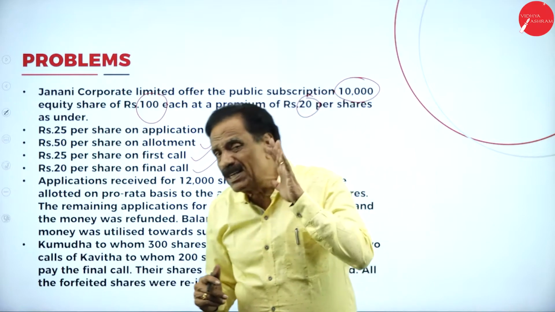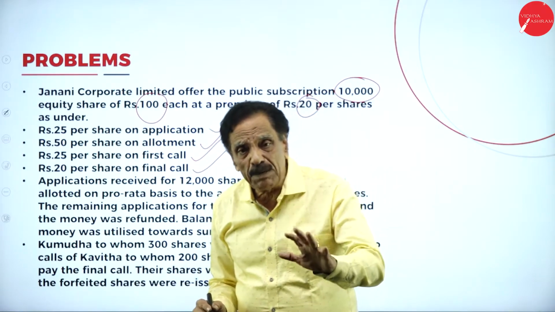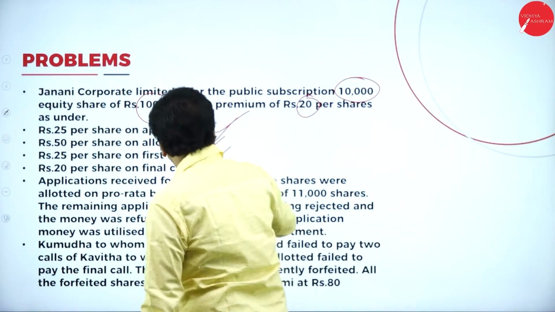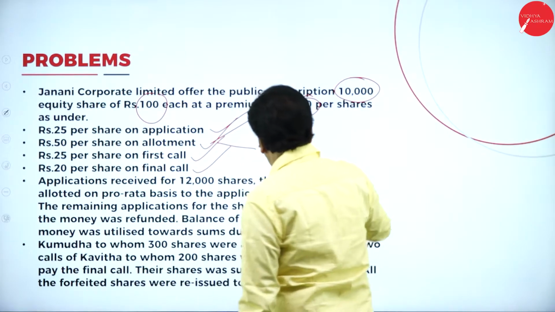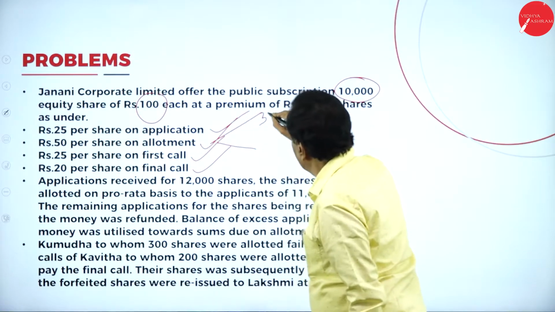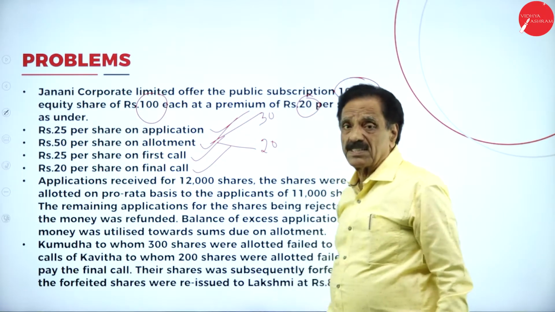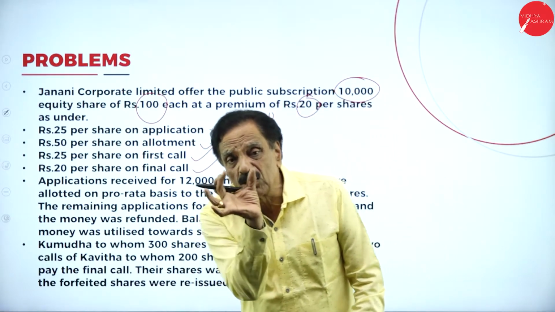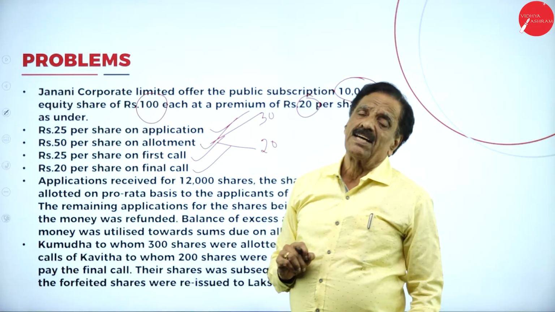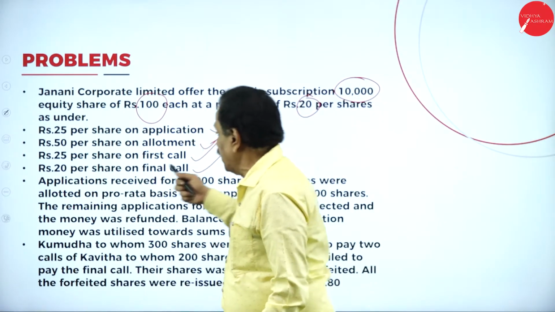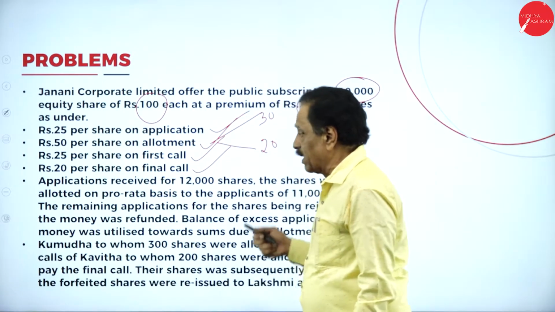If the problem does not mention where the premium is, generally it is on allotment. So how much money did you get? 50. Out of 50, 30 is the real money, 20 is the premium. That you have to understand. In the allotment account, the total money is 50. In that, real money is 30, premium is 20, then 25 on first call, 20 on final call.